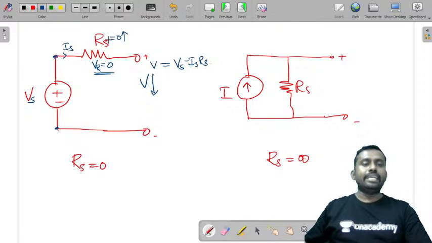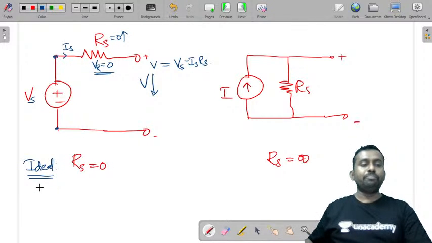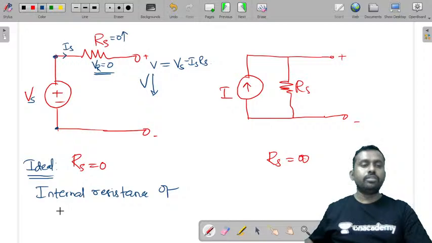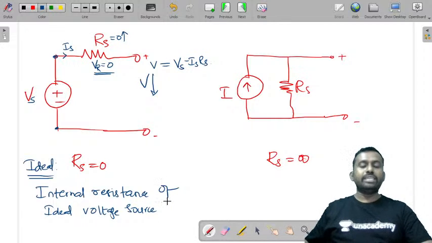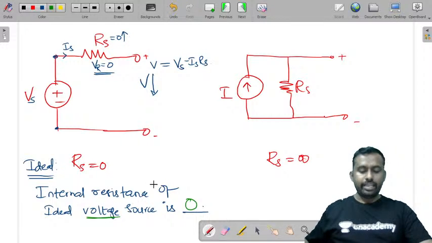Therefore, for an ideal case, the value of internal resistance of an ideal voltage source must be 0. This is sometimes given in competitive exams as an MCQ. The internal resistance of an ideal voltage source is always 0.